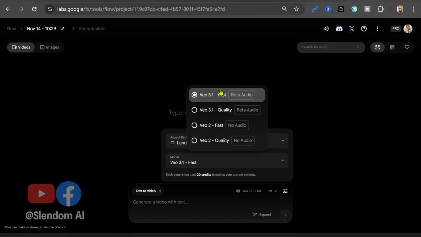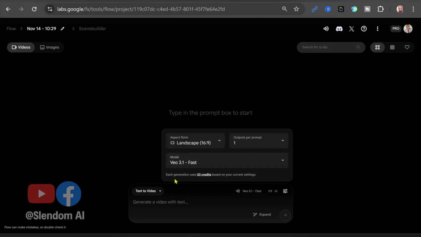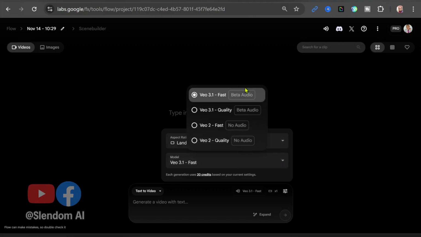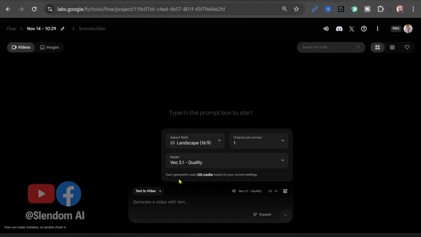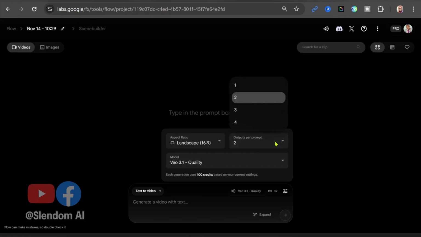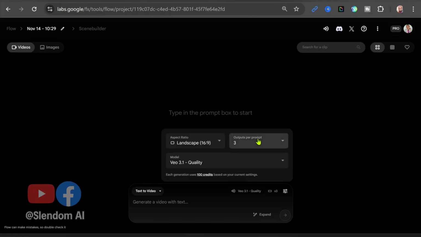Okay, so for this tutorial, I'm going to leave it at VEO 3.1 fast. Okay, then it's going to generate with 20 credits. And let me show you, when you choose quality, it changes to 100 credits for each generation. So you can see that. And if you double it, that means you can choose an output here, 2, 3, or any one. And then so I'm going to go back to this.